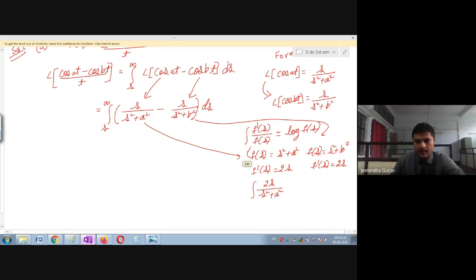So one can easily see that this will give you log of s square plus a square. Am I right? Similarly, I will substitute the values. So this is 2s upon s square plus b square, right? So we can see this will be equal to log of s square plus b square. Is it clear?